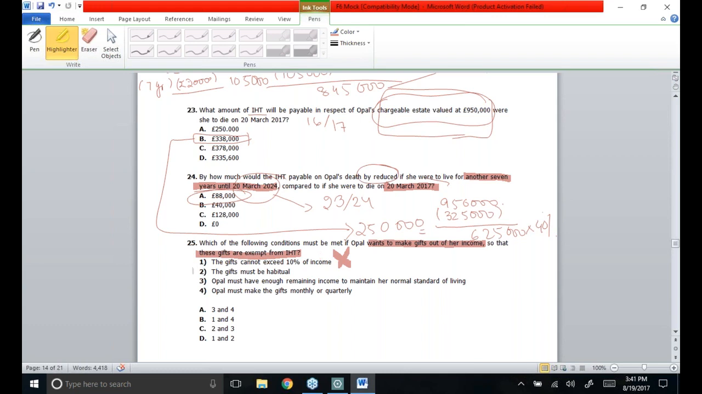The gifts must be habitual. Yes, if the gifts are habitual in nature and after giving the gift, the donor does not feel a substantial reduction in his or her estate, then I could say that this is normal expenditure out of income for which no IHT has to be imposed. Opal must have enough remaining income to maintain her normal standard of living. Yes, of course, she would feel as if she still has substantial income left with her. And Opal makes a gift monthly or quarterly. That doesn't make a difference. So the second and third conditions are the correct conditions under which her gifts out of income are going to be exempt from